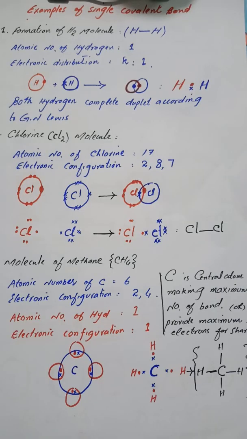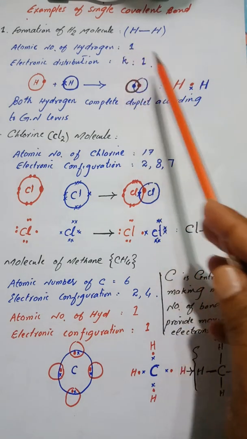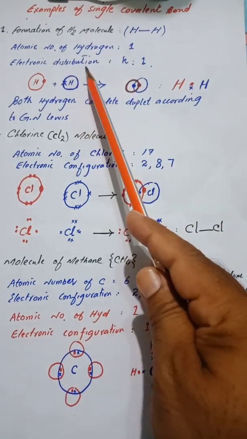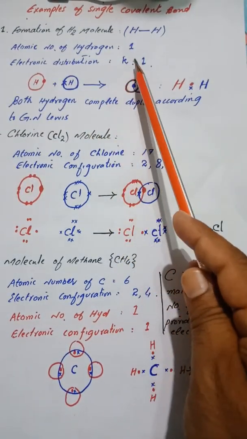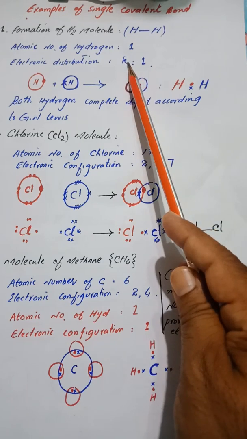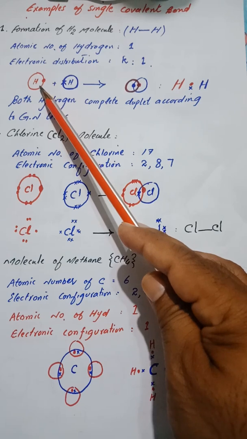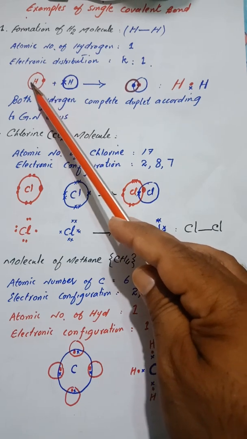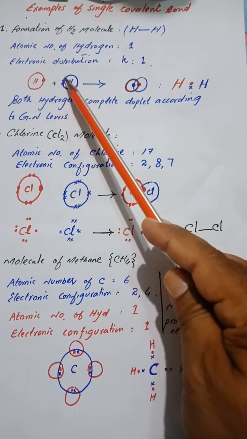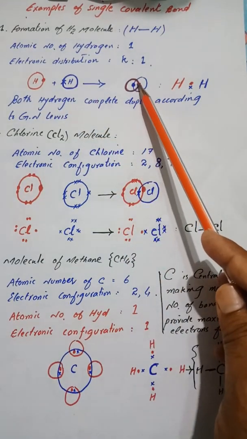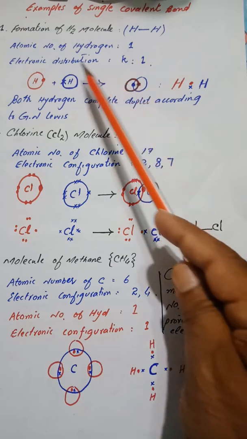The example of single covalent bond: formation of H2 molecule. We know that the atomic number of hydrogen is 1. The electronic distribution of hydrogen: it has one electron in the first shell. It means that hydrogen needs one electron to complete its shell according to duplet rule. So if two hydrogen combine together, we will get a molecule of hydrogen.